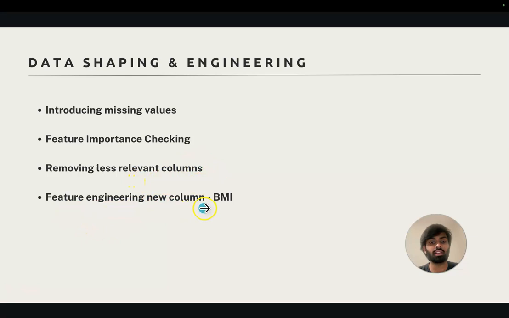And feature engineering, this is where a new column was introduced in the dataset, and this is the body mass index column where height and weight are taken and a number is associated based on that for obesity classification. And later we can see it did prove to be a very important predictor in determining the overweight levels.